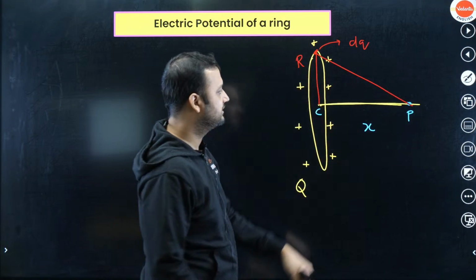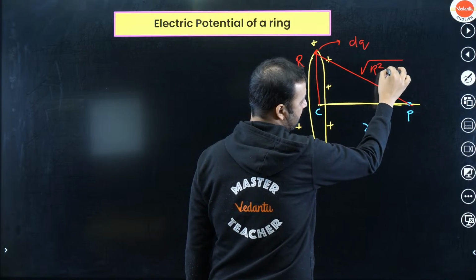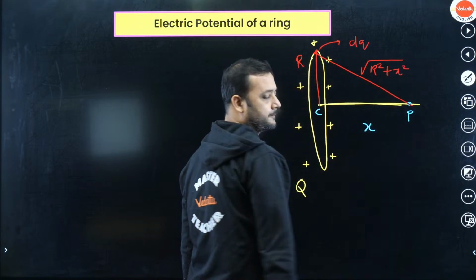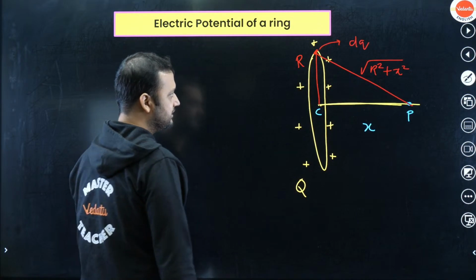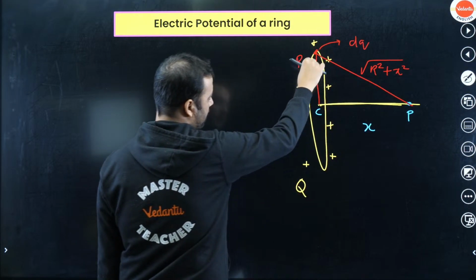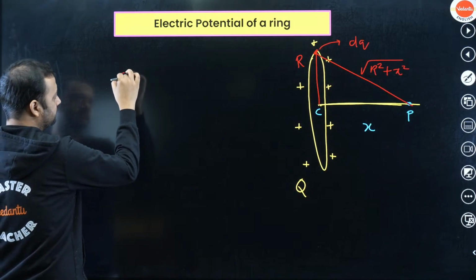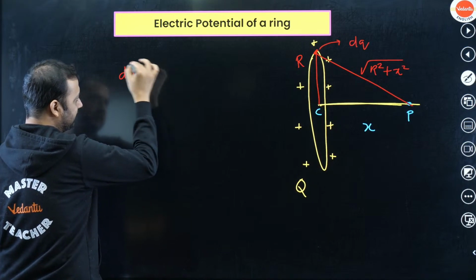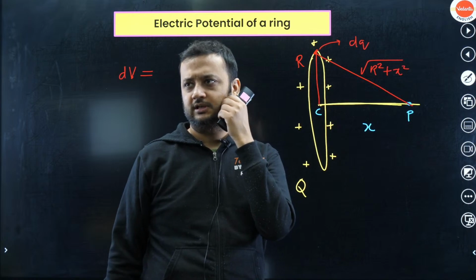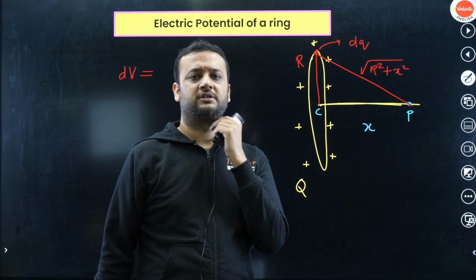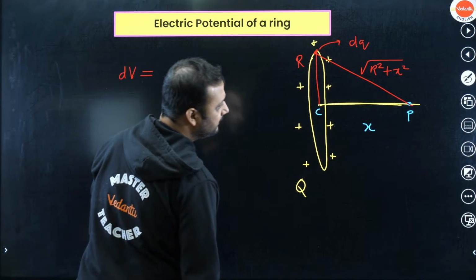So this is r and this is x. So this distance is nothing but under root of r square plus x square, right? So how much potential will this small charge dq create at point P? Very small, so we can write dV is equals to. Why are we writing dV? Because the charge is very small, so it will create a very small potential. So what will be the potential at point P?